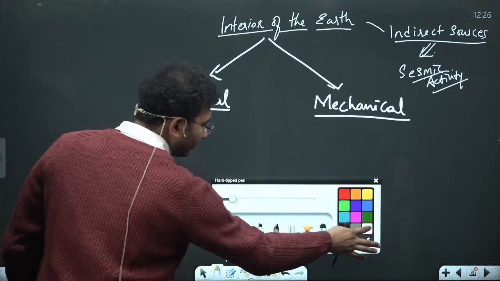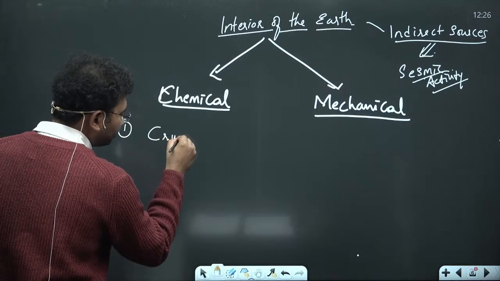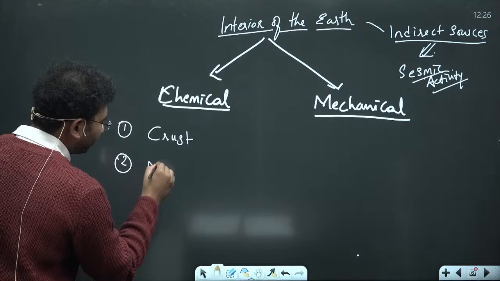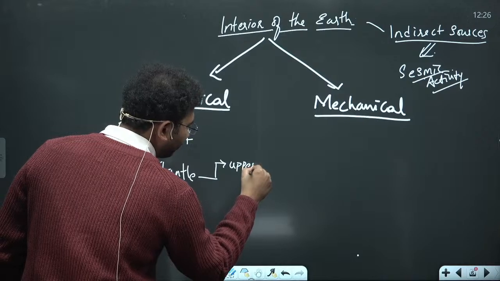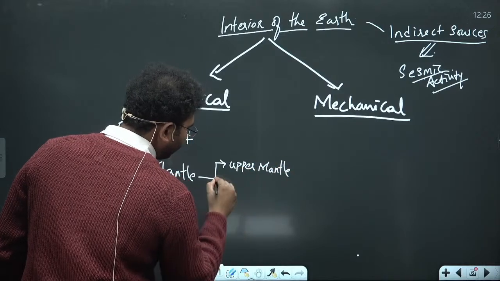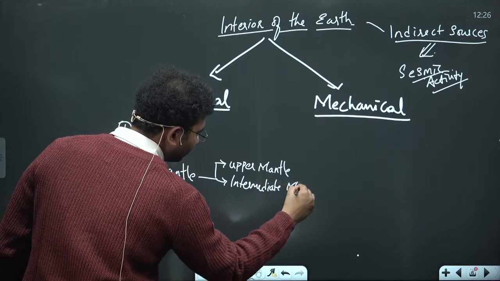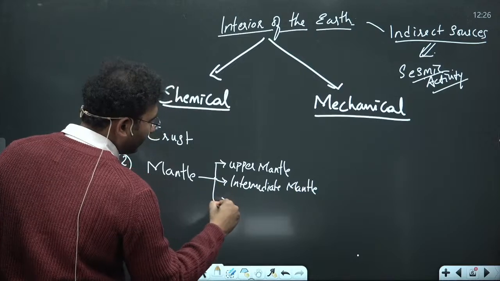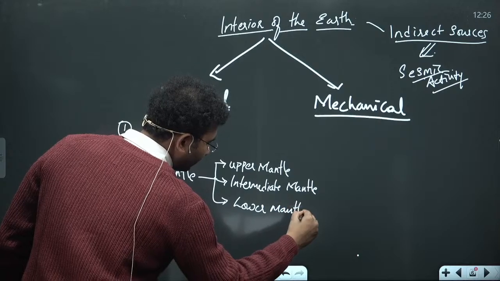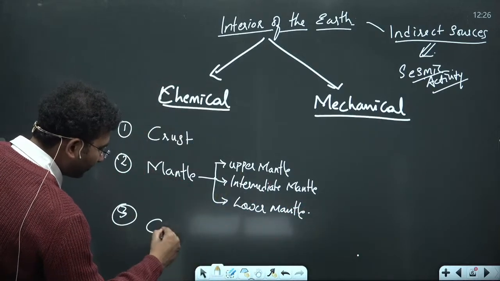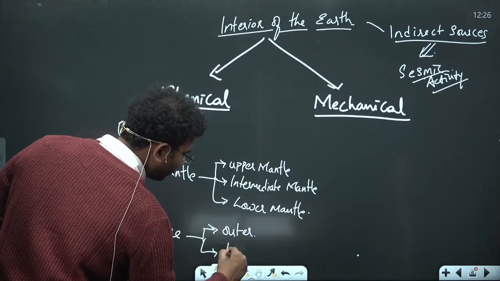The chemical compositions can be taken into account in the form of, number 1 you will have crust, ठीक है, उसके बाद है mantle, और इस mantle में आपके पास upper mantle है, intermediate mantle है. That means this mantle can be further divided into upper mantle, intermediate mantle and lower mantle. And then you have the third layer as core. The core is further divided into outer core and inner core.